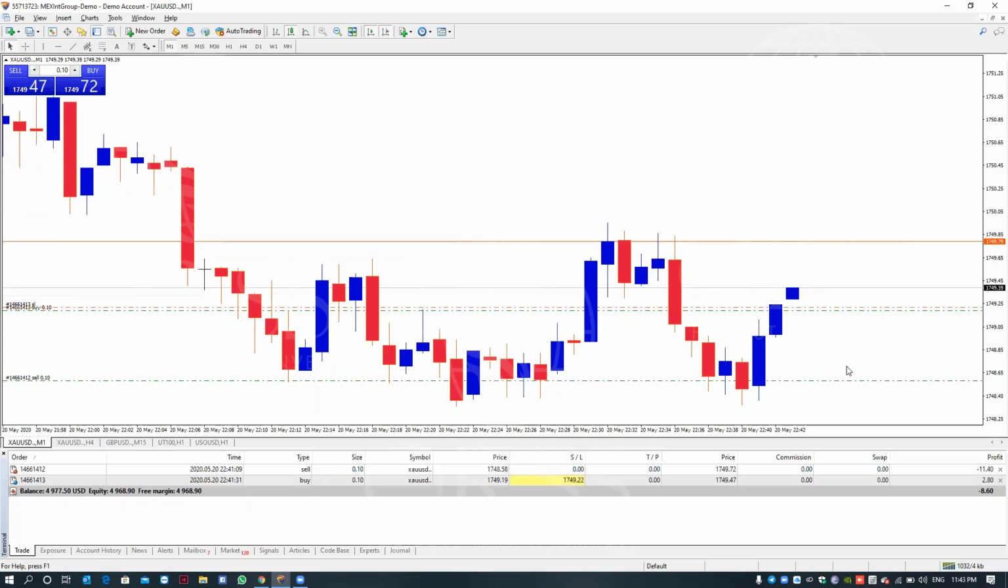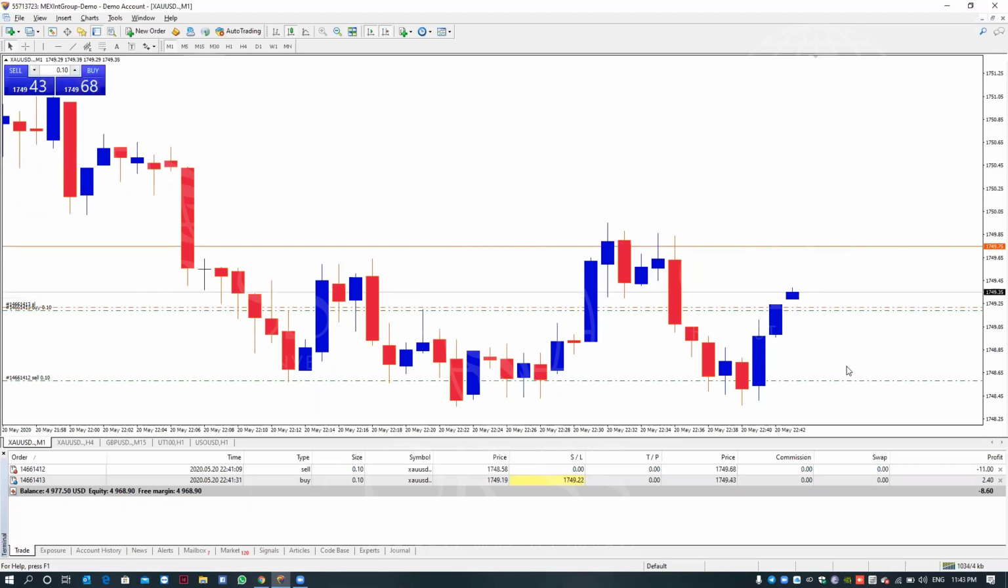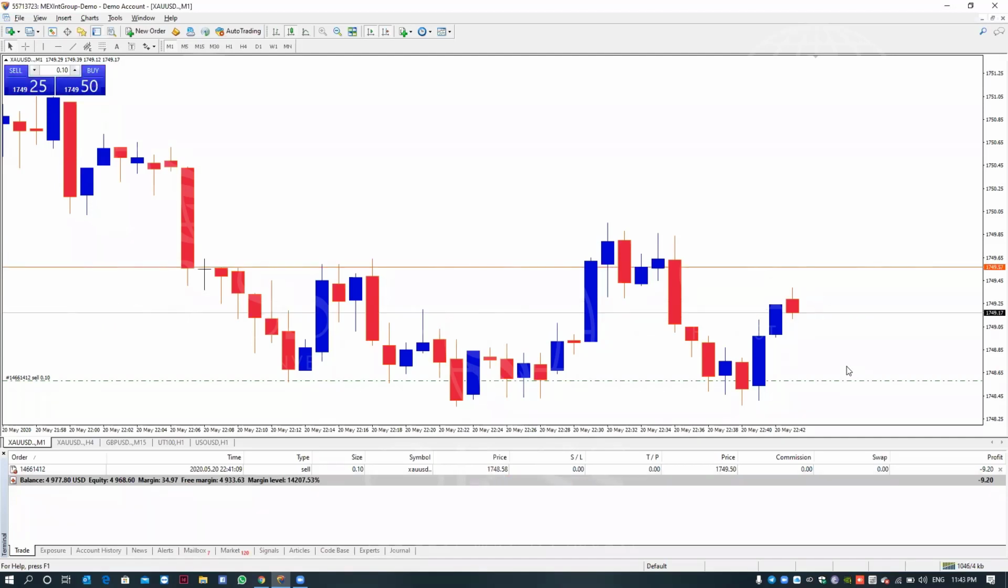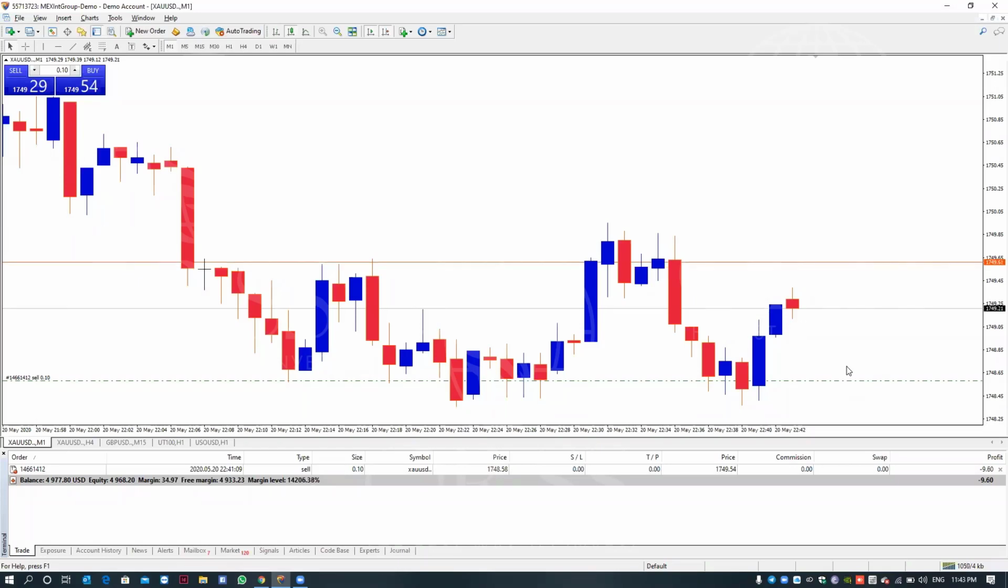See, one trade is automatically active. You can see my red line. Yes. Now the trade is closed. So my buy trade is closed in 50 cents dollar profit.